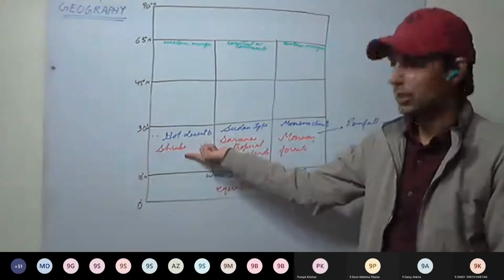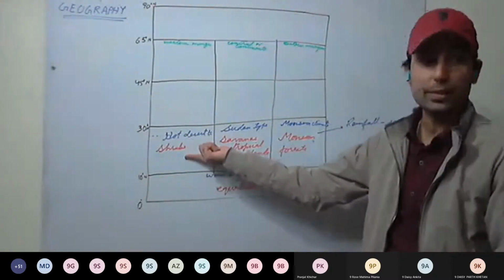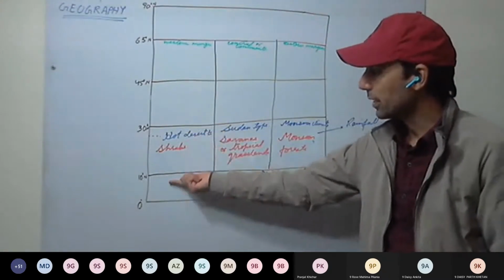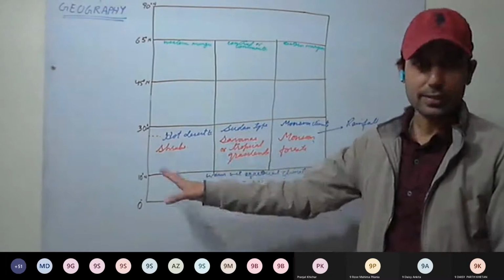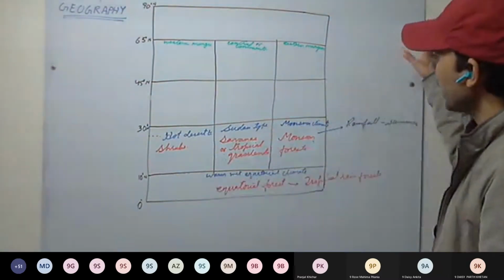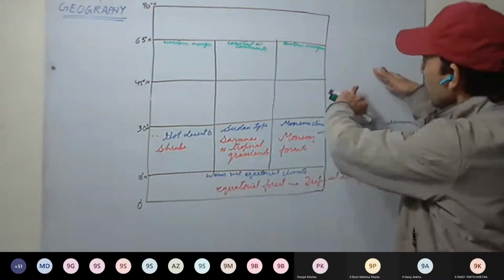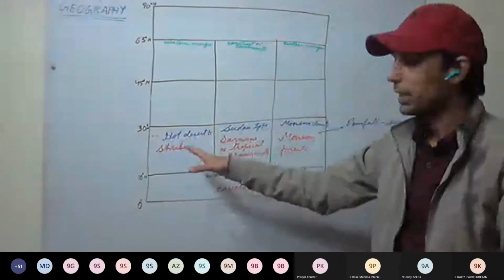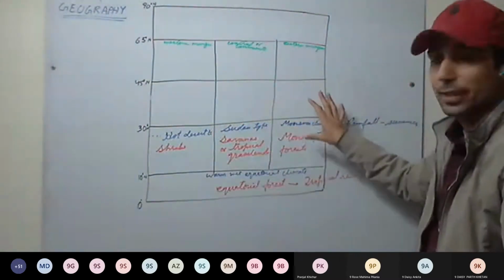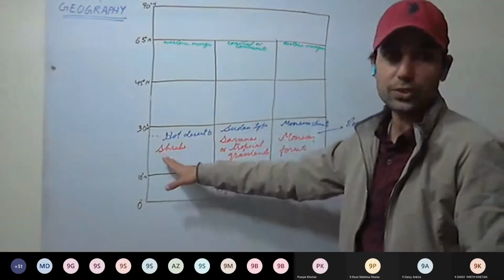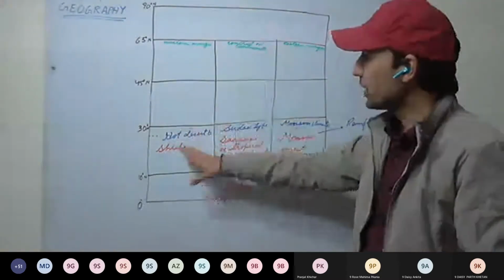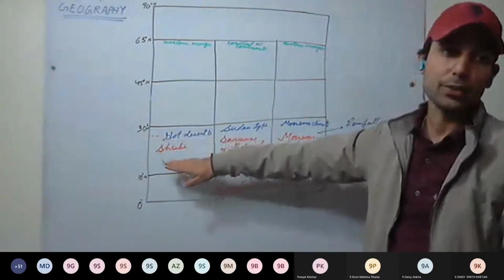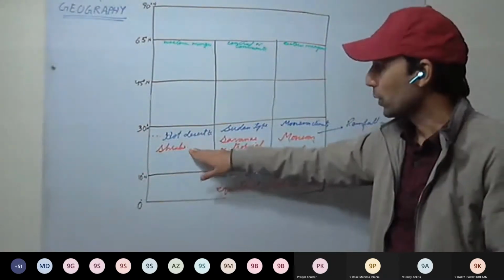These are mainly on the western coast. Why are these mainly on the western coast? See here, which winds will be flowing around these degrees, 30 degrees and 10 degrees? Trade winds. So trade winds, from east to west they are moving. So they shed their moisture mainly in the eastern coast. As they reach the west coast, these winds lack moisture. Moisture is being depleted. So deserts are there mainly on the western coast.